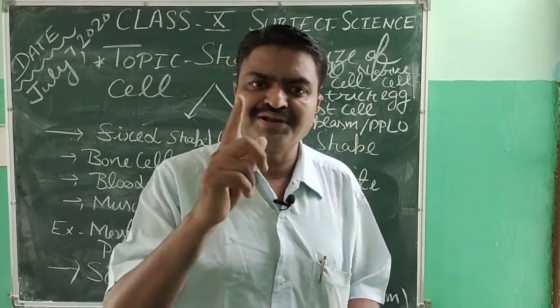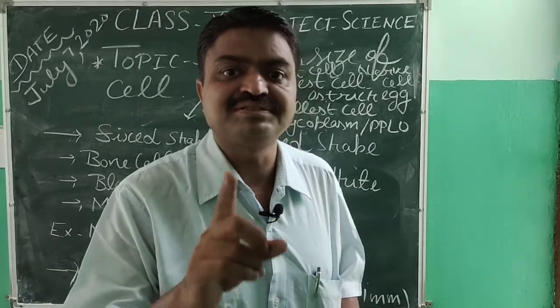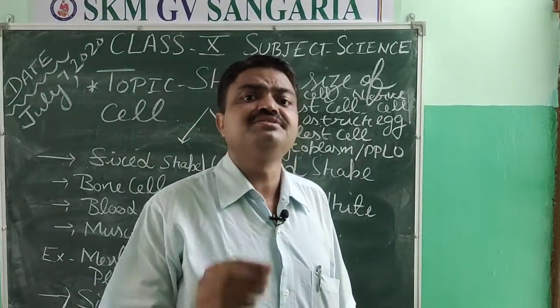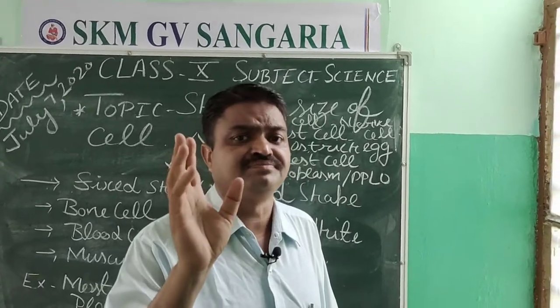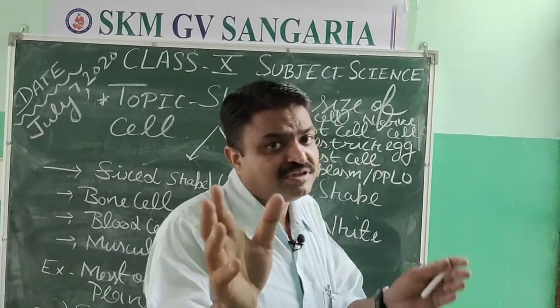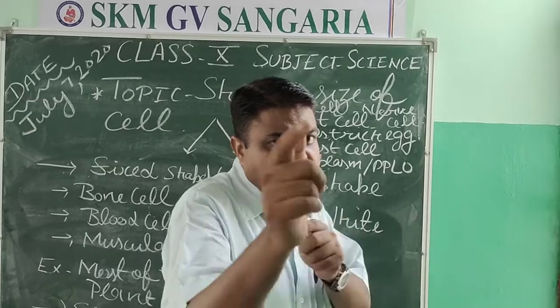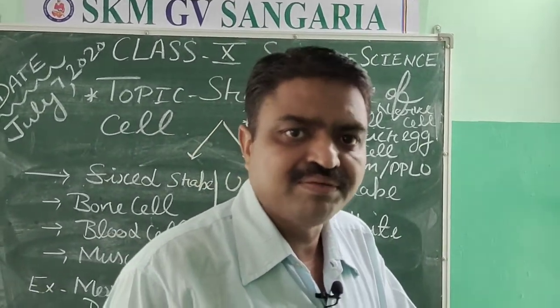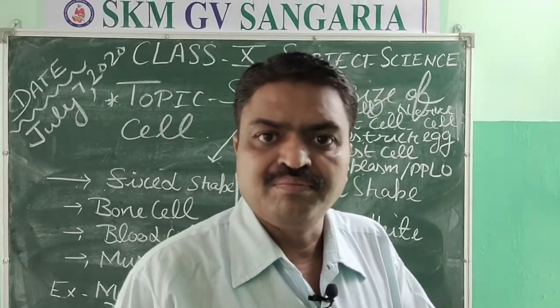Yes, you are right. It is ostrich egg cell. Third is, which cell has the smallest size? So what is it? Yes, it is mycoplasma.